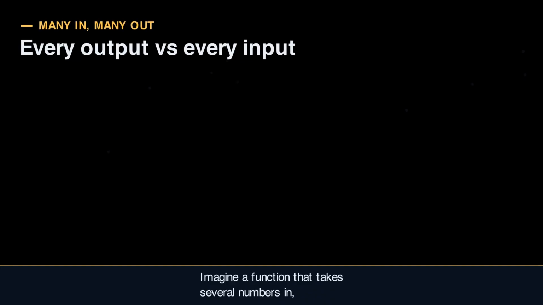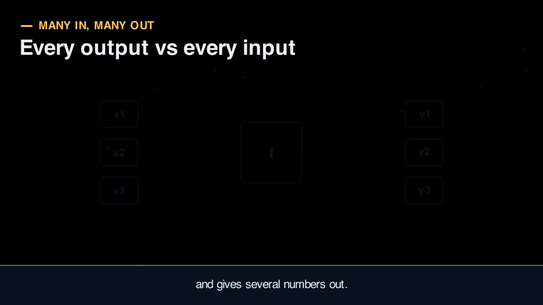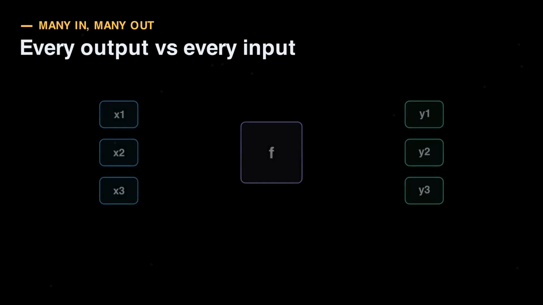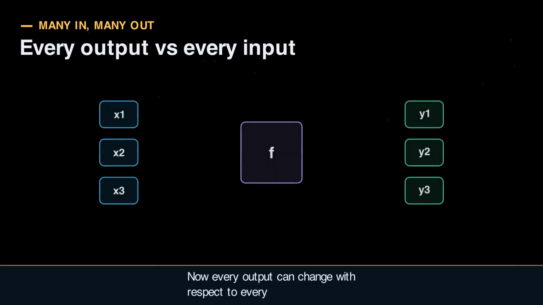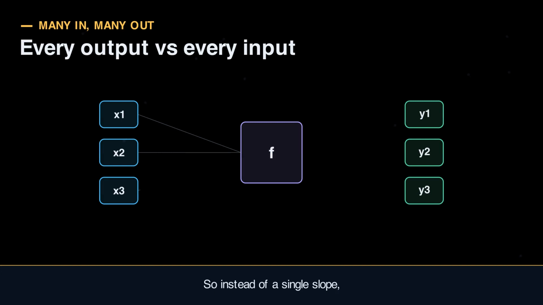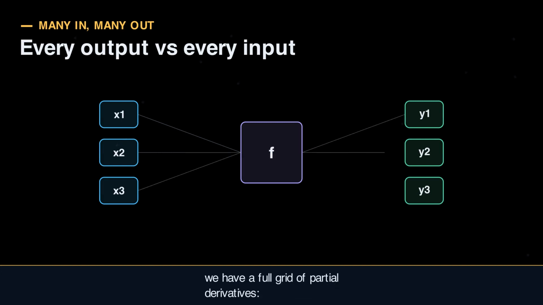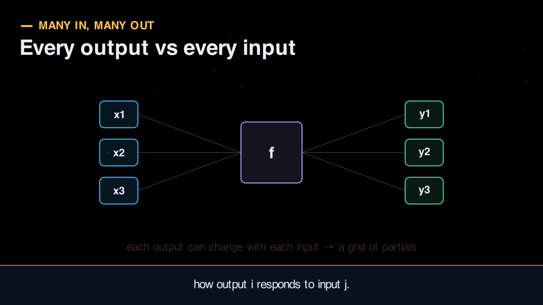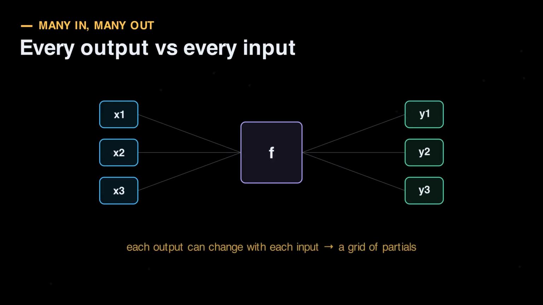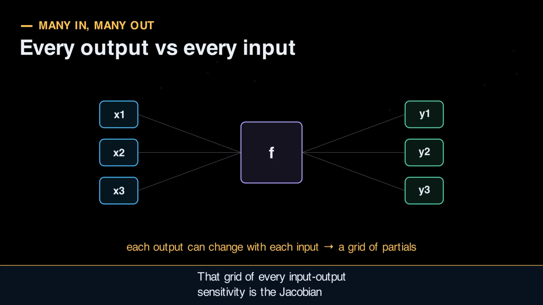Imagine a function that takes several numbers in and gives several numbers out. Now every output can change with respect to every input. So instead of a single slope, we have a full grid of partial derivatives, how output i responds to input j. That grid of every input-output sensitivity is the Jacobian matrix.